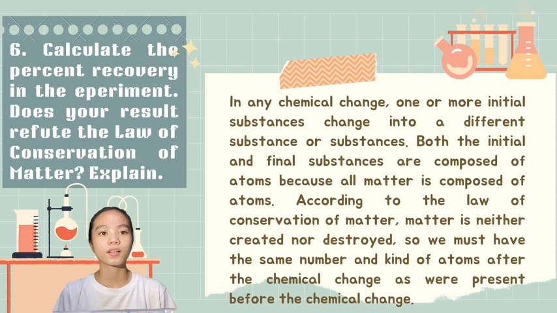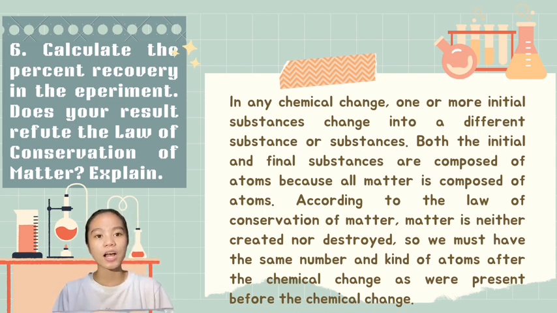Number 6. Calculate the percent recovery in the experiment. Does your result refute the law of conservation of matter, and explain? 96.21%. In any chemical change, one or more initial substances change into a different substance or substances.